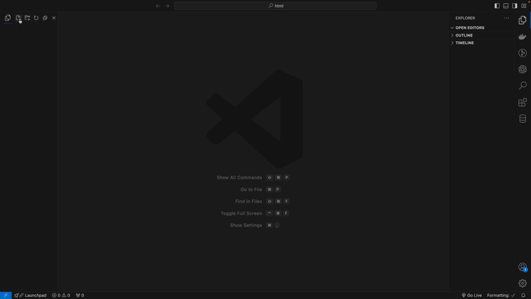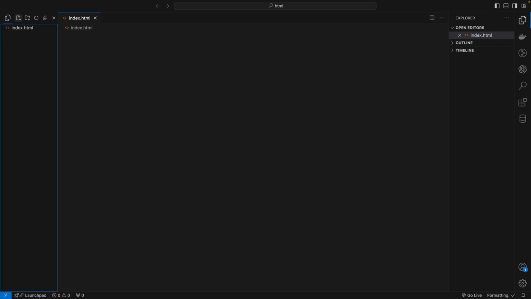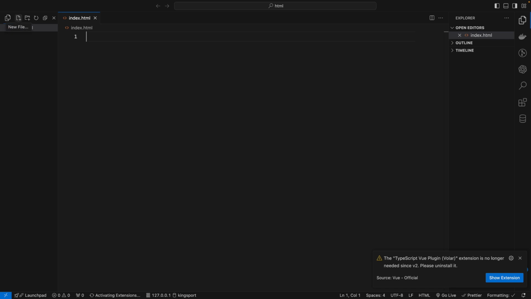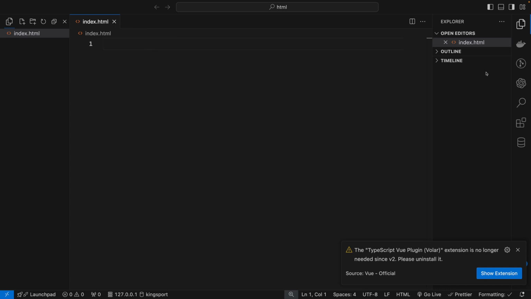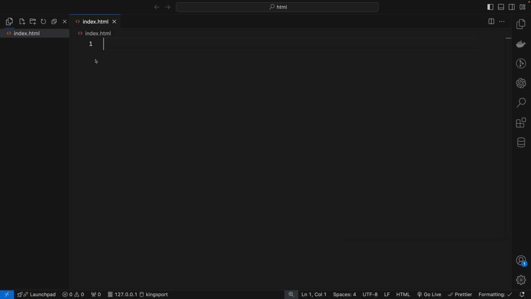Then after that, I will create the file called index.html. In every HTML file, you have to end with .html because it is very important. We have to work with the extension as well, so that's why we need to know about it. When you call a website, for example www.example.com, every time you call the website, the entry point is index.html. Every website has index.html. That's why we write index.html here.